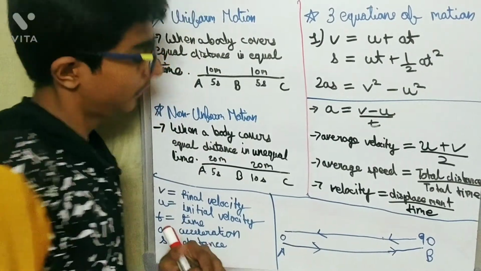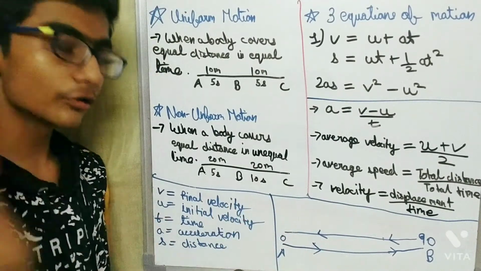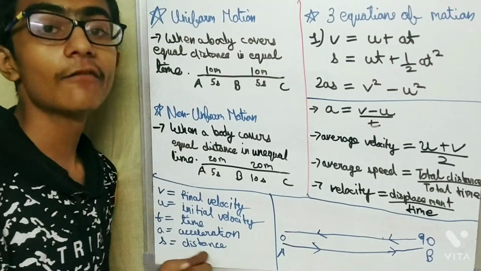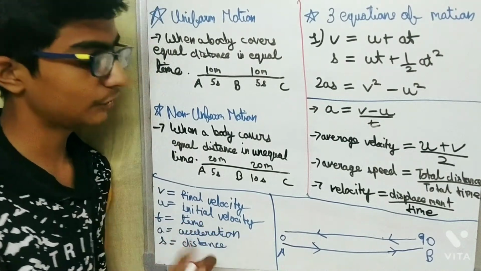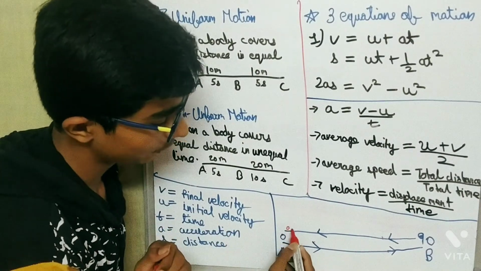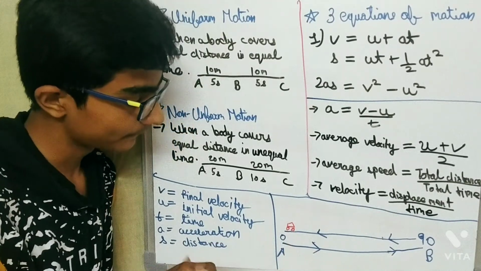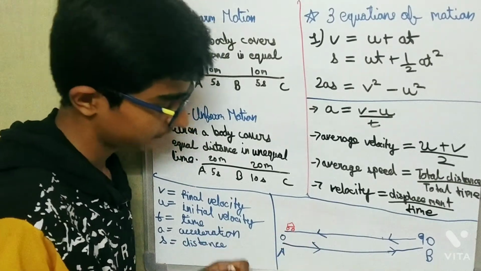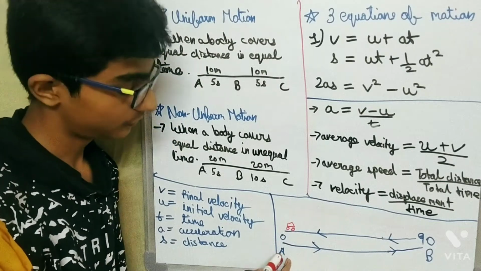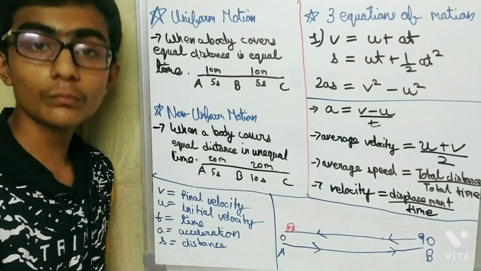Now we are going to see what is velocity, but there are two types of velocities, and they are final velocity and initial velocity. So what is final velocity? Let's consider an object here. The object is moving from A to B. First the object is at rest at A.